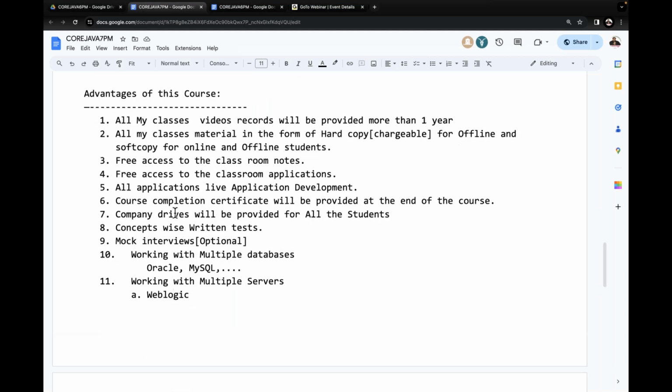Now coming to the advantages of these courses. If we join for Java, what advantages are we able to get, especially at Durgasoft? That list of advantages I want to provide only one time, today only. Tomorrow onwards, we will directly start our syllabus content. Now try to understand it clearly.